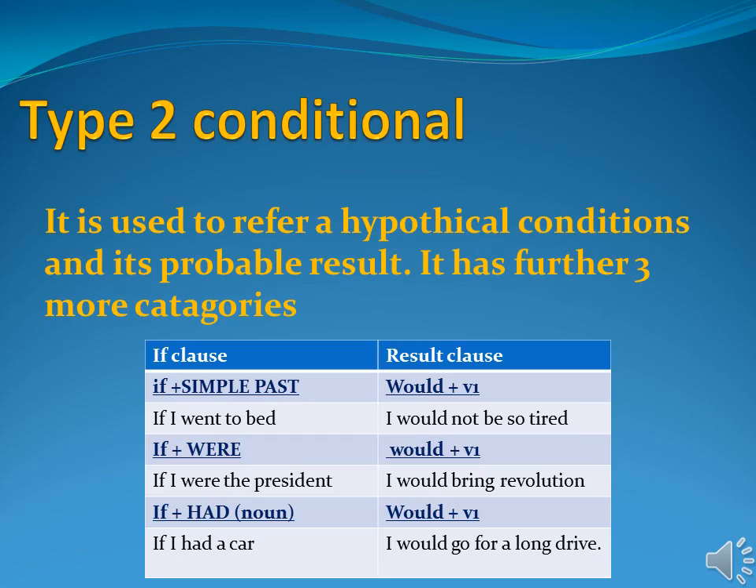Here you can see the structure in different categories. If with had plus noun. Make sure that had is attached with a noun. Here you can see, if I had a car. Car is a noun. So its result clause will be would with first form of verb. Like, if I had a car, I would go for a long drive.